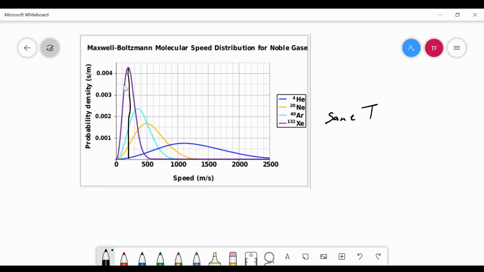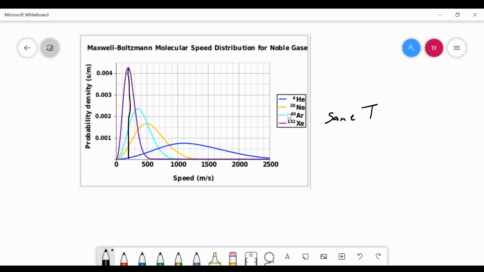Some particles are moving faster, some are moving slower, because again, on average, they have a certain kinetic energy. So some might be moving slower, but that averages out with the ones that are moving faster. So this peak represents the largest number of particles and the average speed and therefore kinetic energy of these particles.